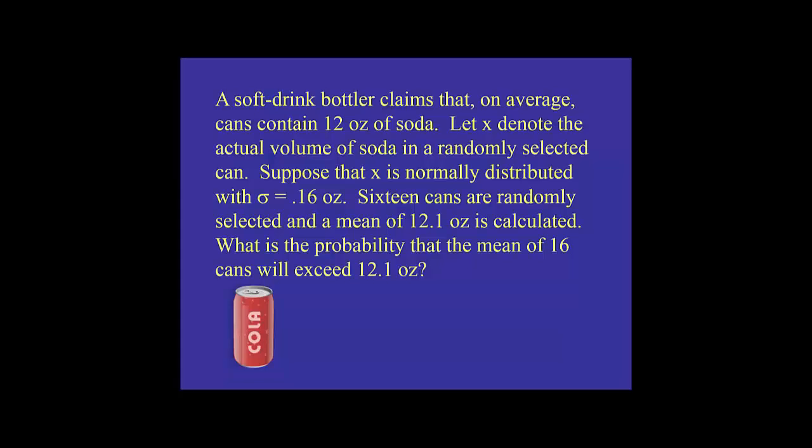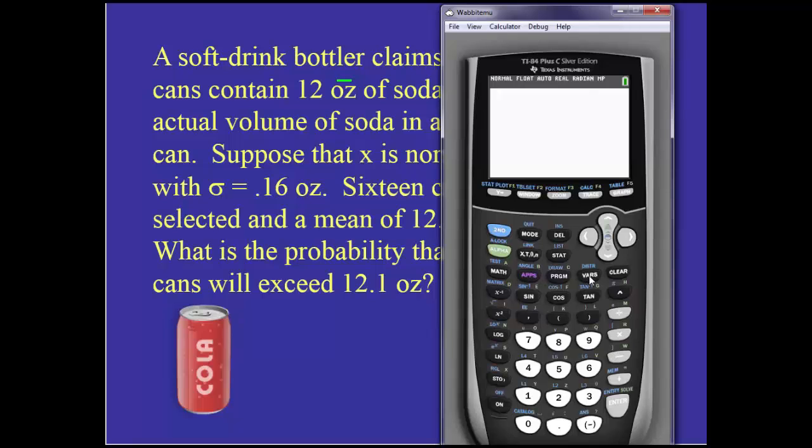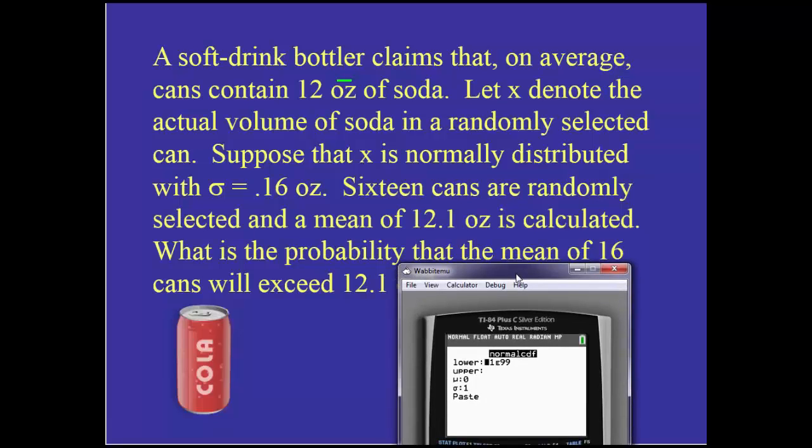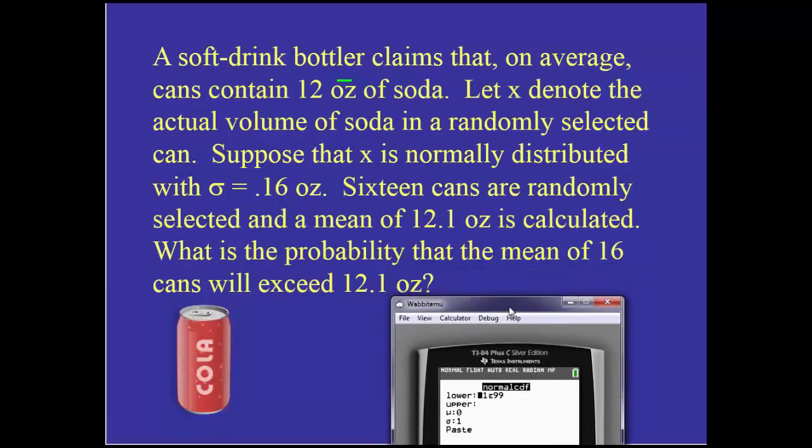So what's the likelihood of me expecting something like that? Let's go to our calculator and figure this out. We've got a sample, so we've got to convert that 0.16 into a sample standard deviation. So going back to norm CDF, let's take a look here at our numbers. We've got a standard deviation of 0.16. I'm expecting it to be 12. I want to know the likelihood of 16 cans being larger than 12.1.